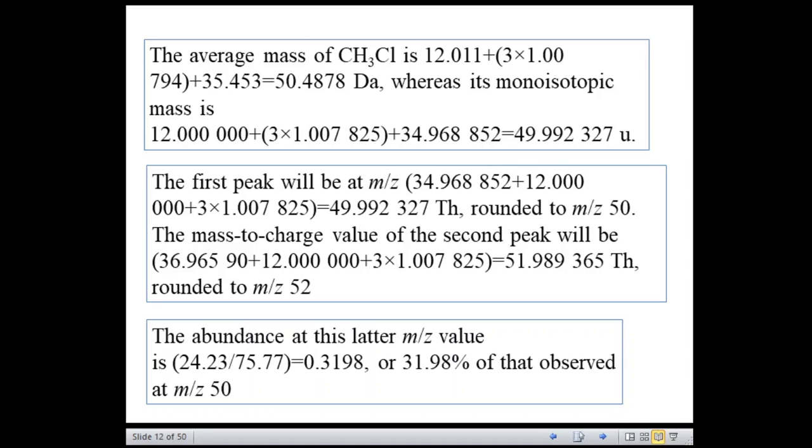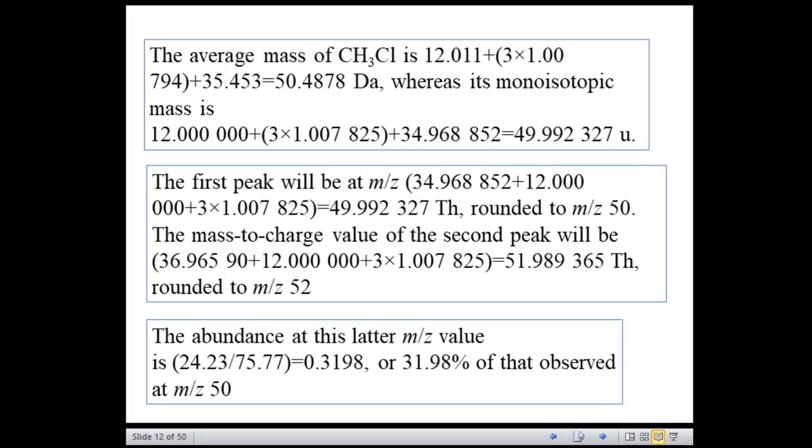So the abundance of this latter m/z value, that is 52, is about 31.98% of that observed at m/z 50.